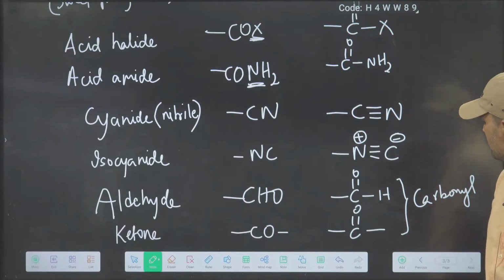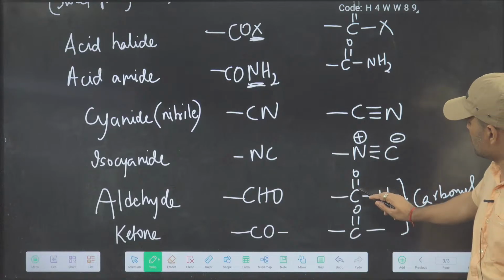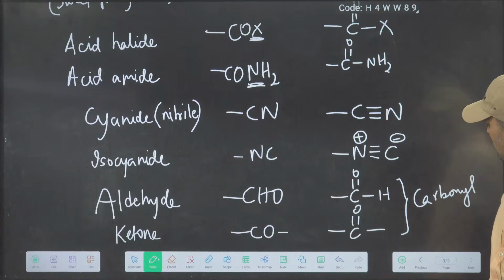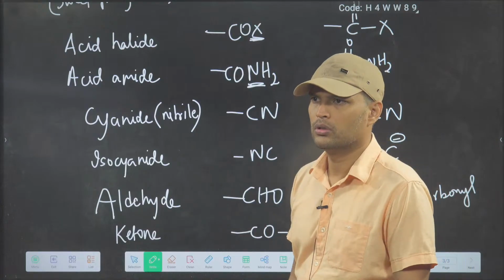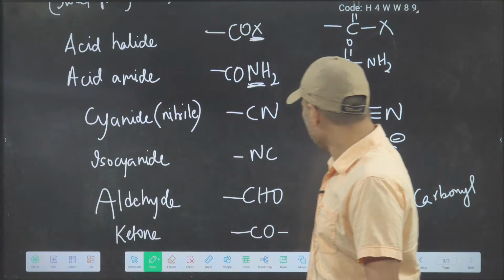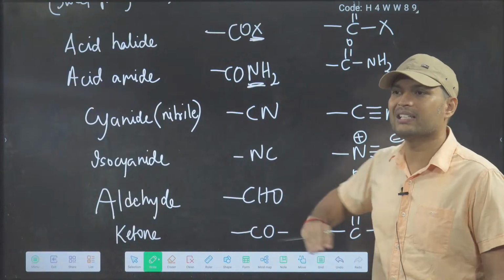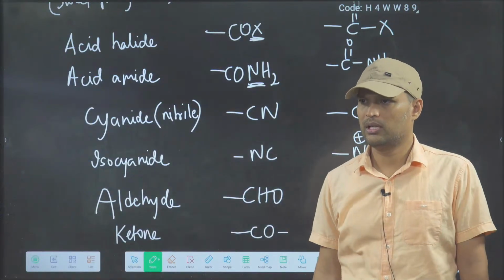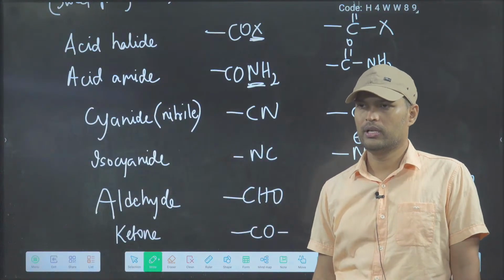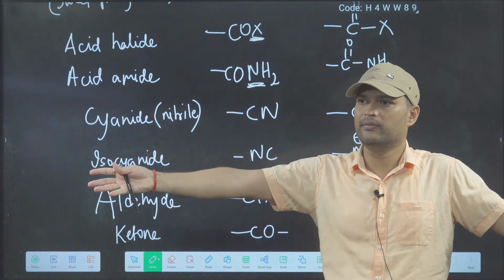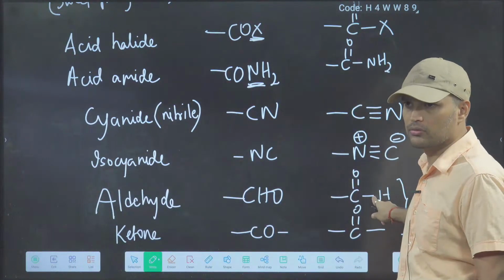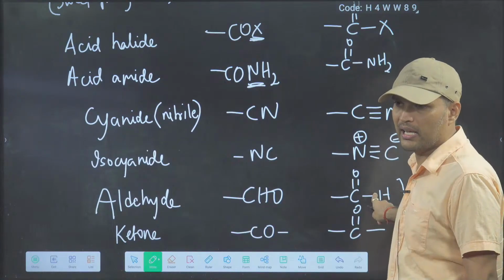Carbonyl compounds. Then you will see here also C double bond O, here also C double bond O. Sir, then are they the same? No. See, if C double bond O is at the end, terminal, last or beginning, then it is aldehyde. There will be one hydrogen also. End or beginning, aldehyde.